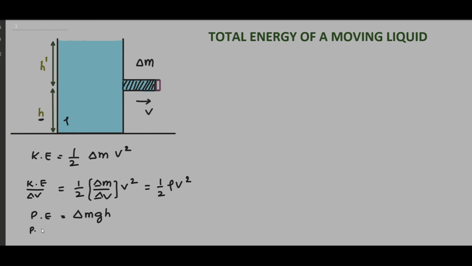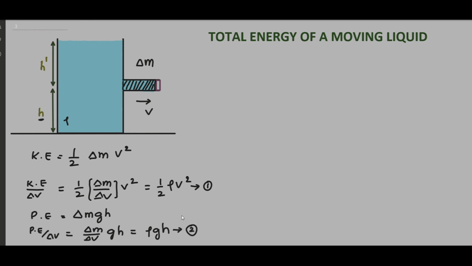Then potential energy per unit volume can be written as delta M by delta V into g h, which can be written as rho g h. So potential energy per unit volume of the liquid which is at a certain height h is rho g h. It depends on density of the liquid and height of the liquid from the surface of the earth. So these are the two types of energy which the liquid has.